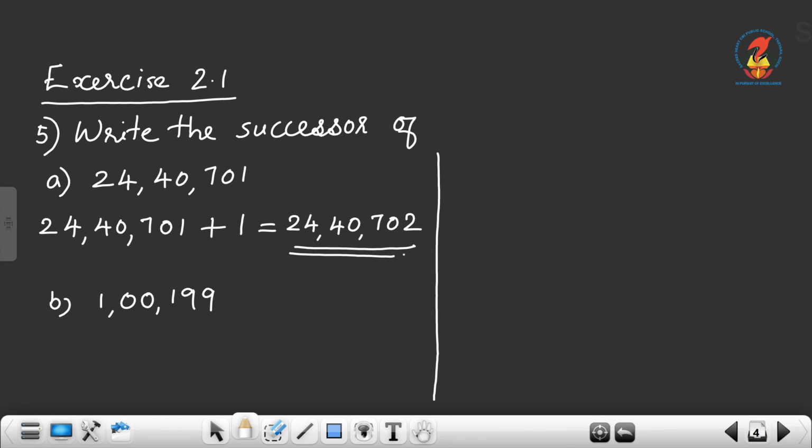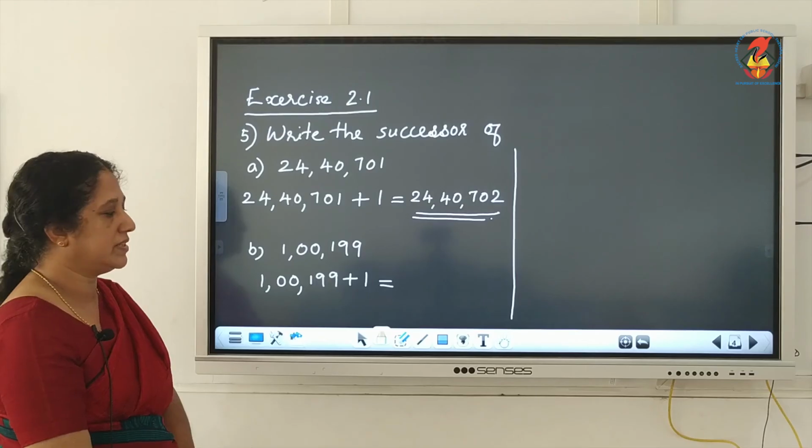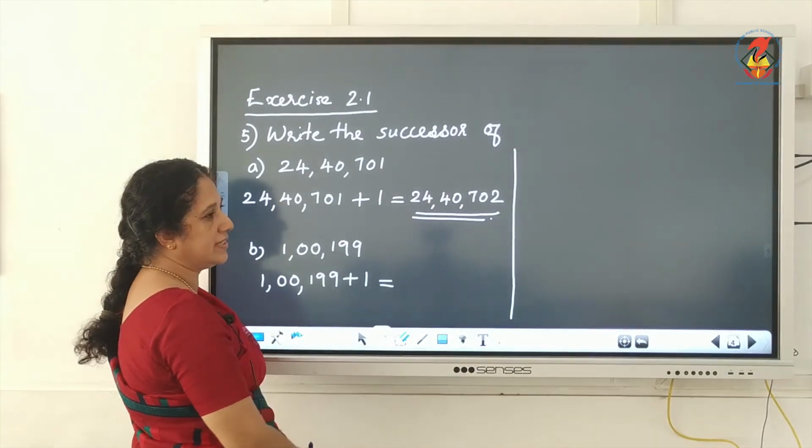Then 1,199,000, you have to find the successor. What you have to do? The successor of this number 1,199,000 is equal to 1,199,000 plus 1. We have to add 1 with this 1,199,000.